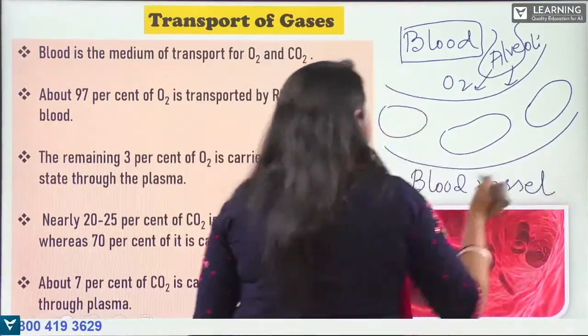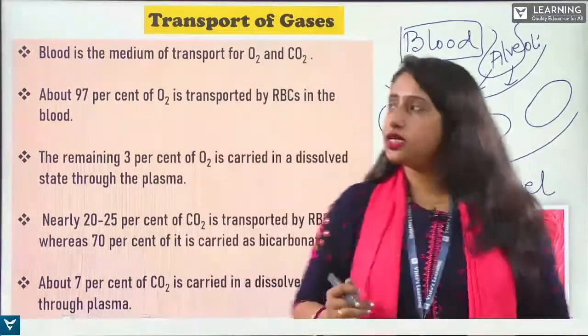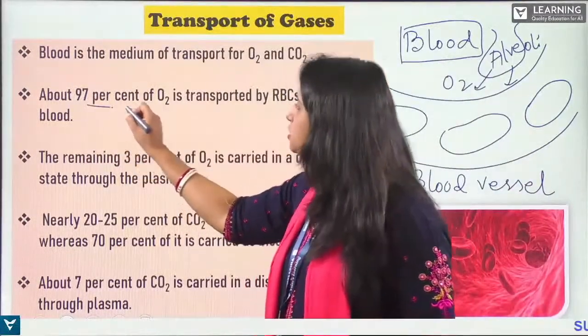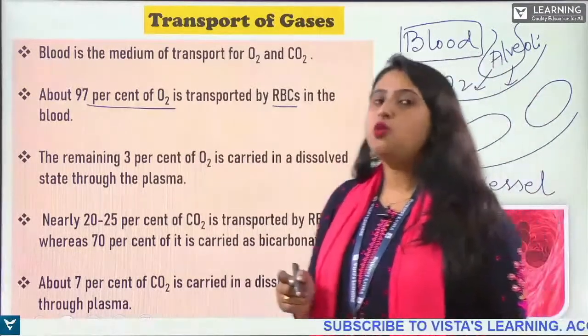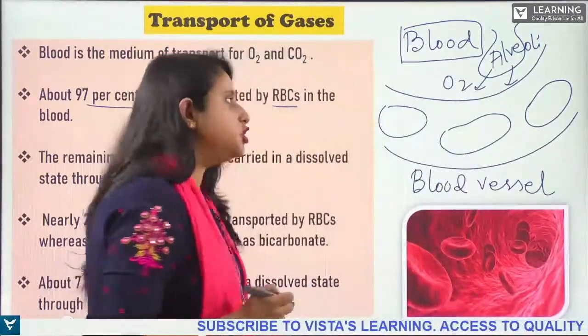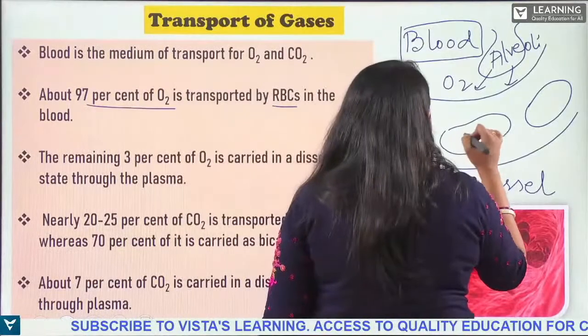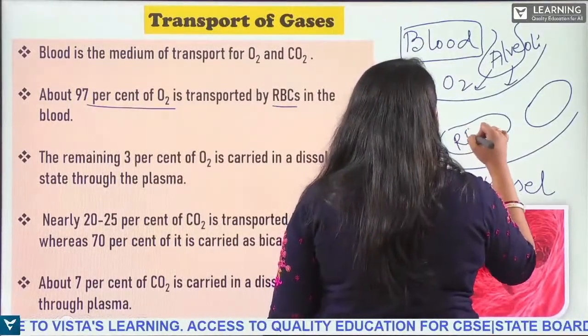Now, about 97% of O2 is transported by RBC in the blood. So what is the percentage of O2 transported? These are the RBC cells.